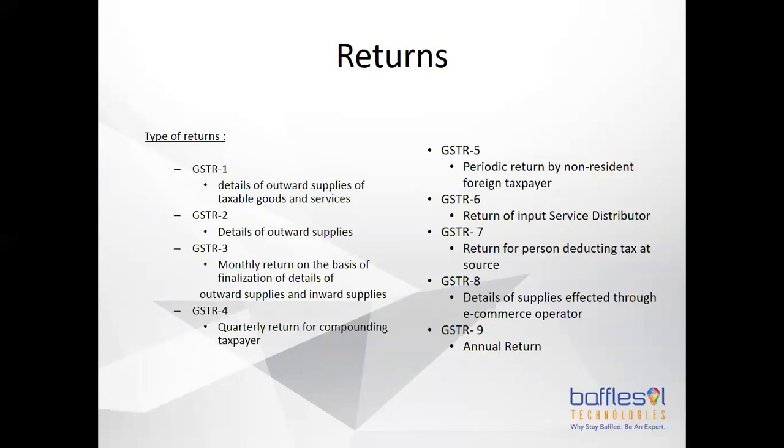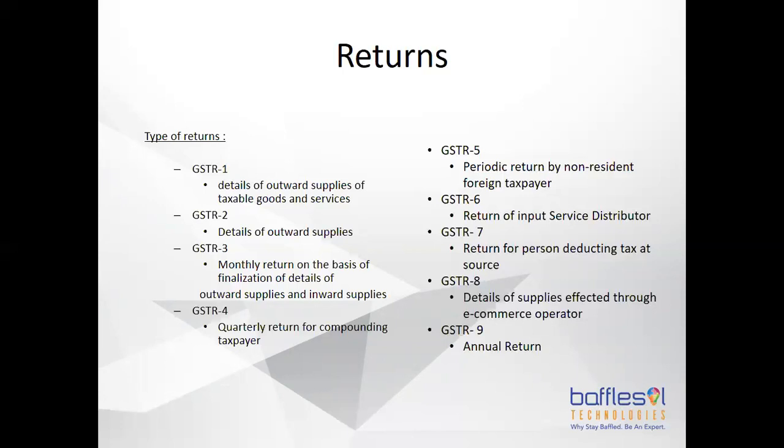The fourth is a quarterly return, again based on whatever has been done in past monthly or respective returns before. GSTR-5 is basically for non-resident foreign taxpayers, who are not residents of India.